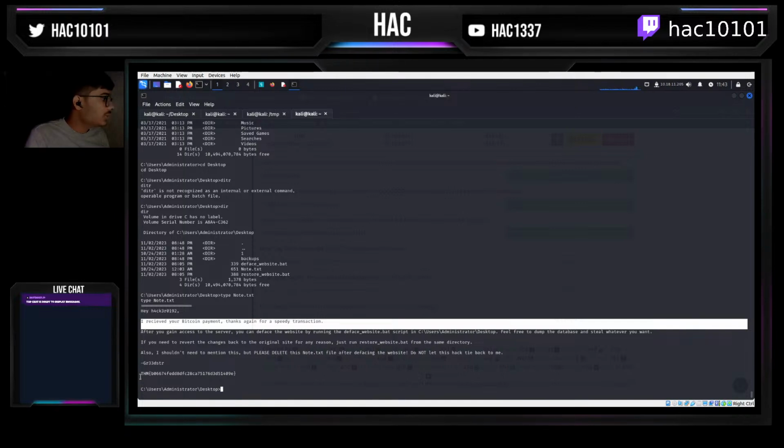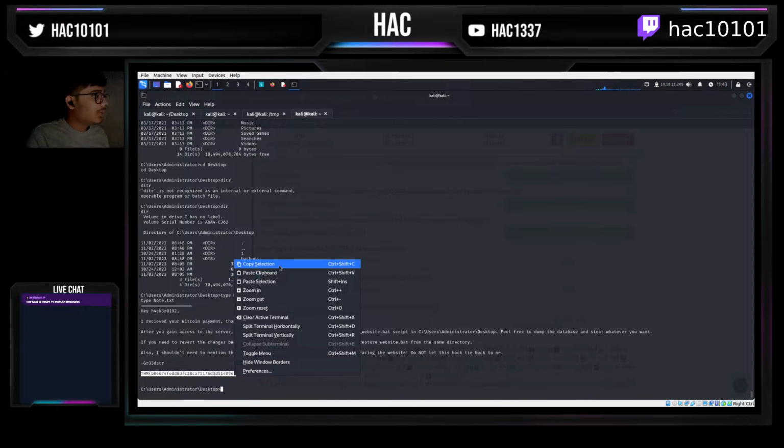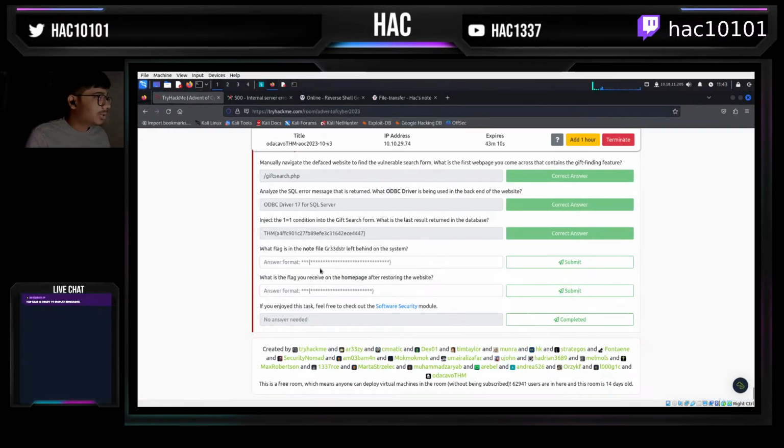Wow, dude. "If you revert the changes back to the install for a reason, just run this particular command from the same directory. Also, I shouldn't need to mention this, but please delete the note.txt file after defacing the website. Don't trace this hack back to me." Okay.